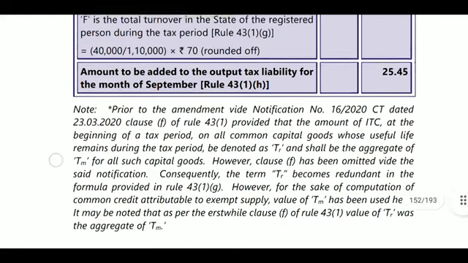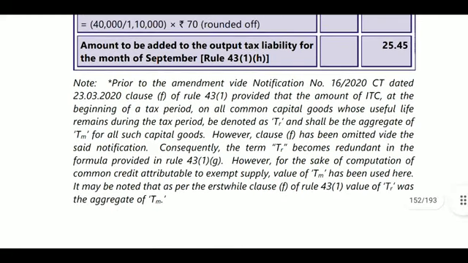Prior to the amendment, vide notification number 16/2020 dated 23/3/2020, clause F of rule 43(1) provided that the amount of ITC at the beginning of the tax period of all common capital goods whose useful life remains during the tax period shall be deemed as TR1 and shall be aggregated to TM of all such capital goods. However, clause F has been omitted vide the said notification.